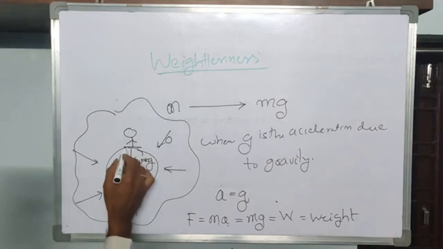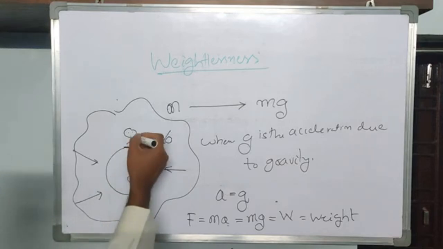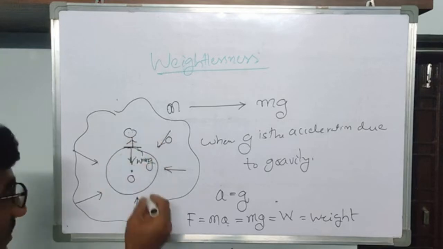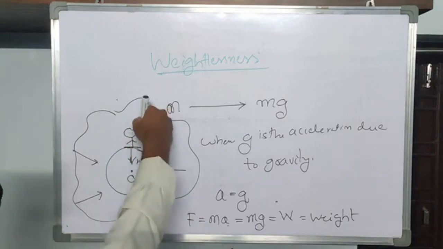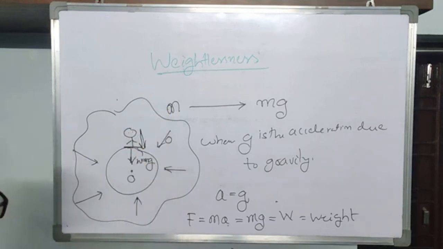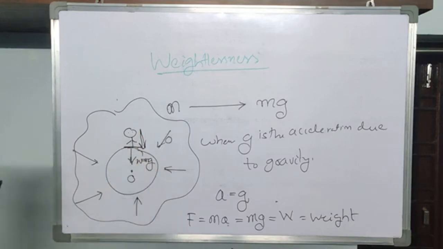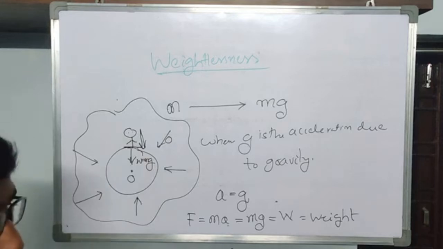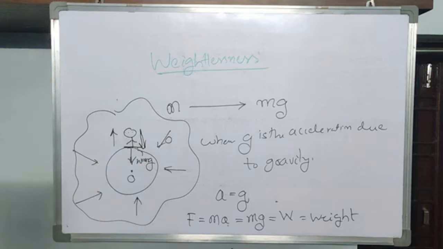See, this is the surface of the Earth. Here he is exerting some force on the surface due to the Earth's pulling, in this direction, which is the direction of the Earth's gravitational field. So some mg force is acting on the Earth's surface. According to Newton's third law, this surface is also exerting the same force on him.